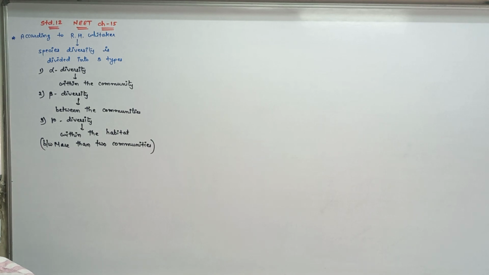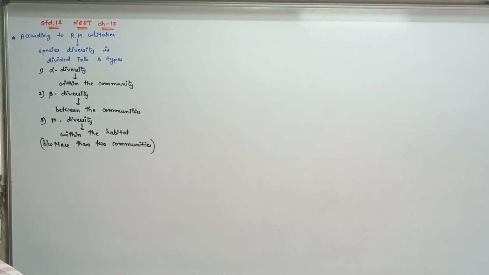So here R.H. Whitaker divides the species community into 3 parts. Within a very small community, the species diversity is known as alpha. In a particular habitat 2 communities are there, so in between the 2 communities, the species diversity is known as beta diversity. The area is a little bit larger. And when you move from beta to gamma, in gamma we have to consider the particular habitat.